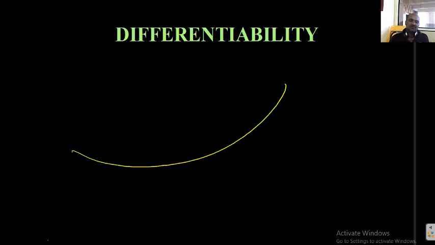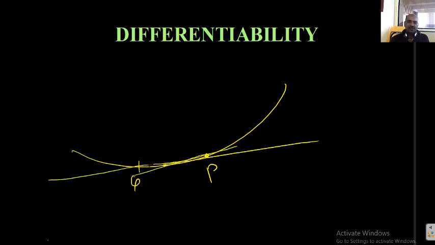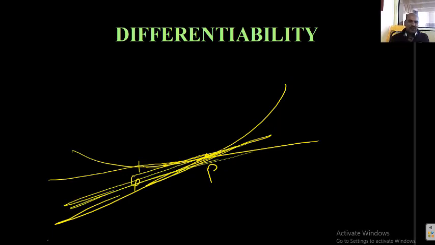Okay, this is the curve, point P. They will ask a question: draw the left tangent to the curve at P. We want to draw the left tangent. How can you draw it? Directly you can't draw that. You need to draw the secant first. So next you want a Q here, like that. Q approaches P, the secant line becomes the tangent line. The tangent is called the left tangent. So what is the slope of the left tangent at P? What is P? a comma f of a. At this particular point, what is the slope of this tangent? The slope of the tangent is the slope of the left tangent.